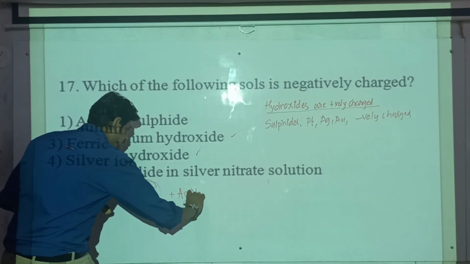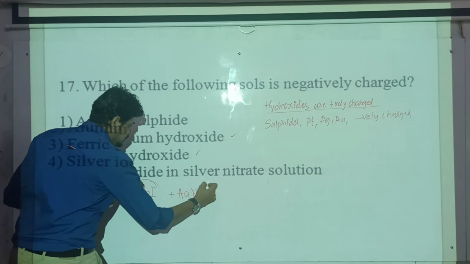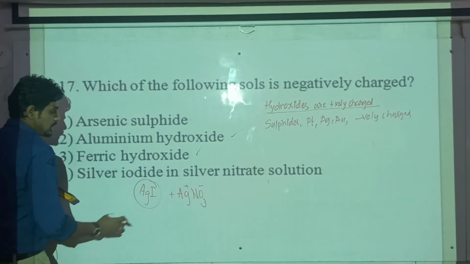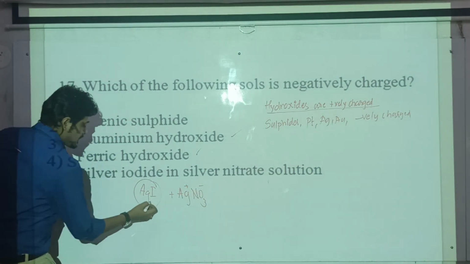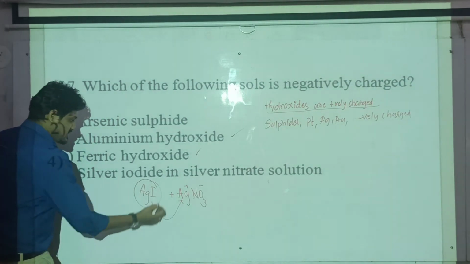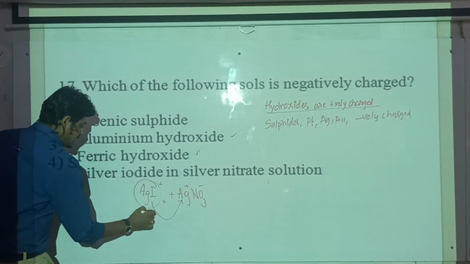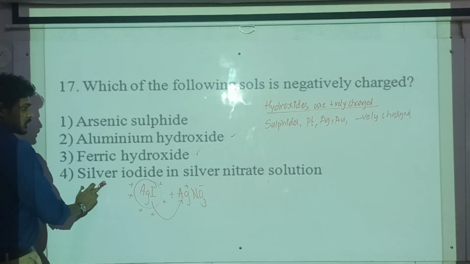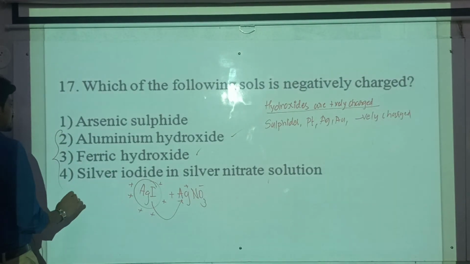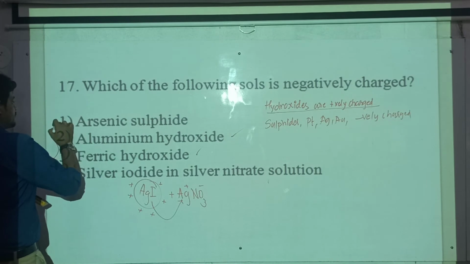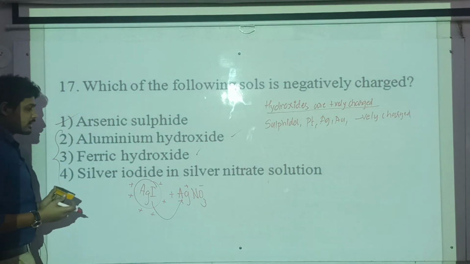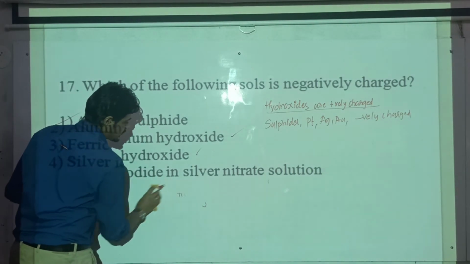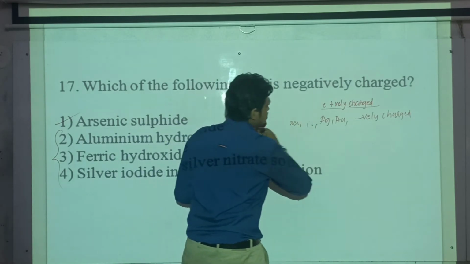It means AgNO3, so NO3 minus and Ag plus. So AgI will adsorb what? It will adsorb Ag plus only, then it will become positively charged. So this is also positively charged. All these three are positively charged. So sulphide, negative charge, this is our answer. Okay, so we'll move on to the next questions.